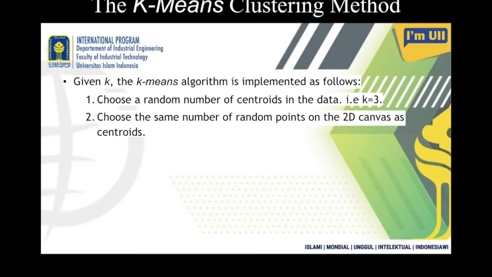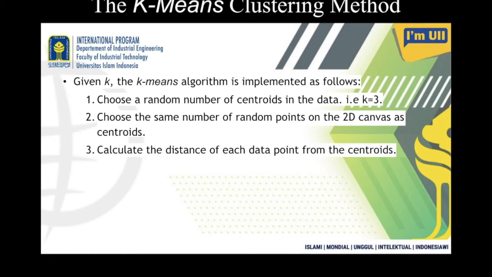Now the first thing is you have to provide the value of the number of partitions you want to create. The second thing is to choose the same number of random points on a 2D canvas as centroids, so that you can assign data points to a particular cluster, or particular partition.